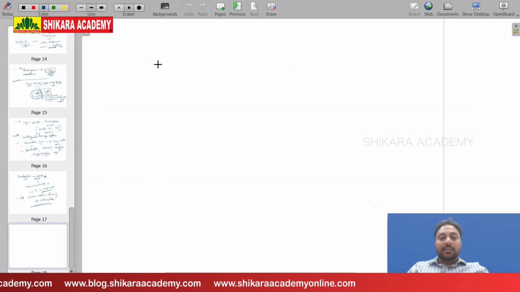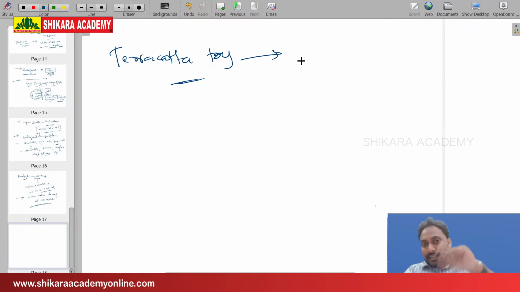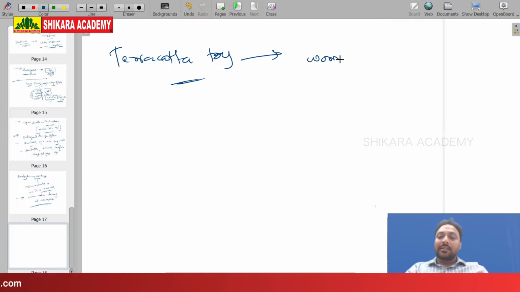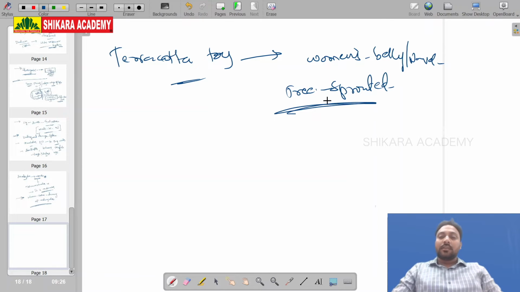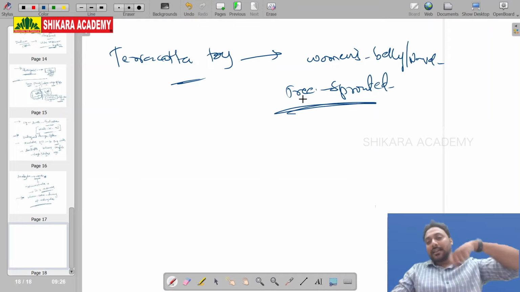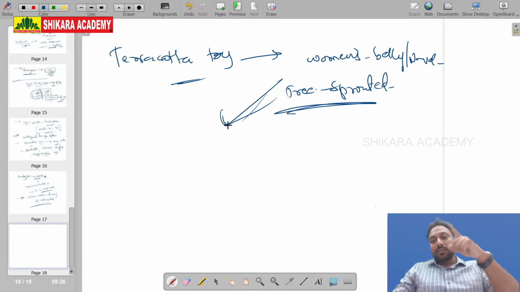And there is one more terracotta seal, terracotta toy. This terracotta toy has been made in such a way that from the woman's belly or navel, a tree sprouted. Tree has been sprouted up from the woman's navel. Okay. What does that indicate? It indicates that woman is the ultimate source for creation.